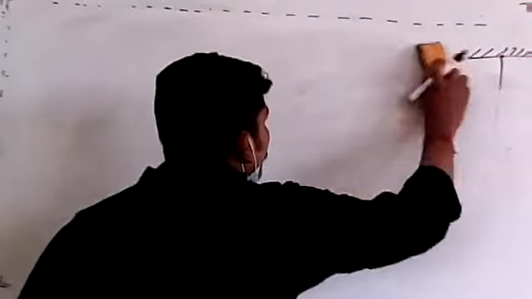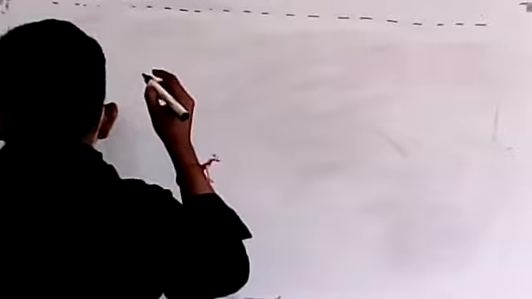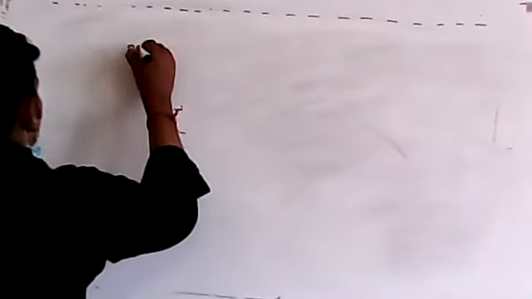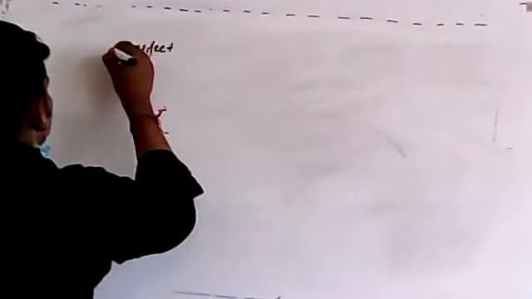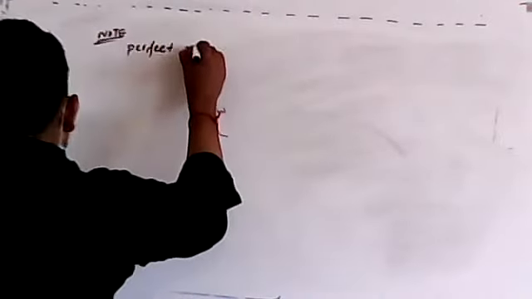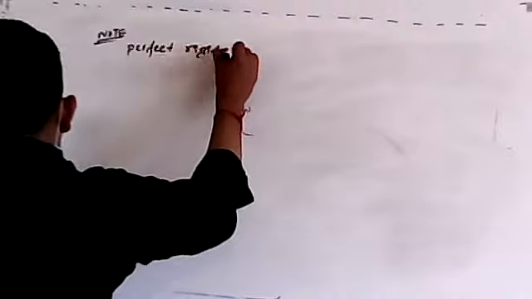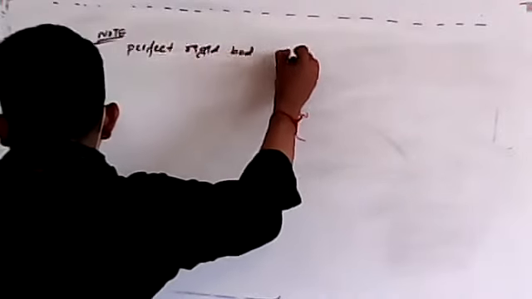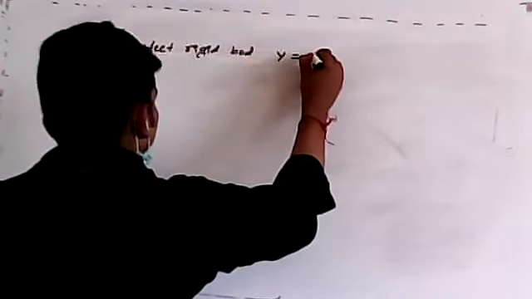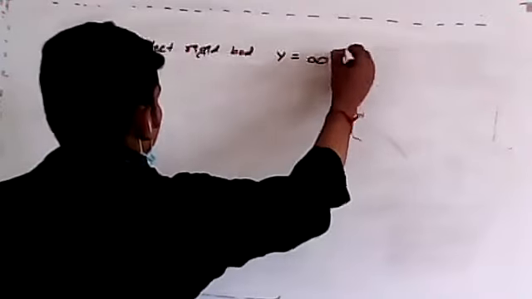Next, we discussed one more modulus. Remember, in Young's modulus, for a perfect rigid body, note this point, Young's modulus will be infinite.